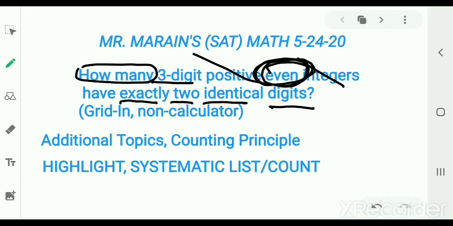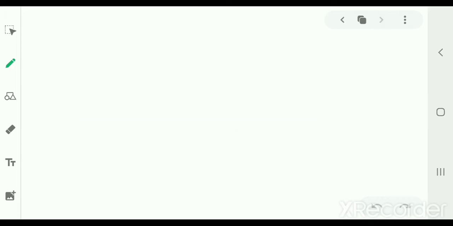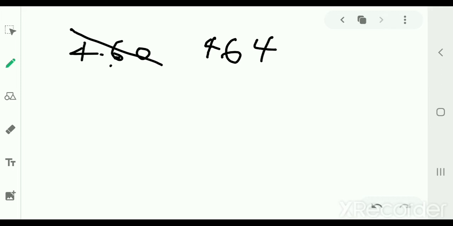And the way I begin this is the way I strongly encourage you to. I'm not going to repeat the problem. I'm just going to go to another page. So we're just going to start listing numbers, and you could start haphazardly and randomly. 460, say. That's an even number and three digits. But it doesn't have two identical digits. What does that mean? Well, let's make it 464 or 466.